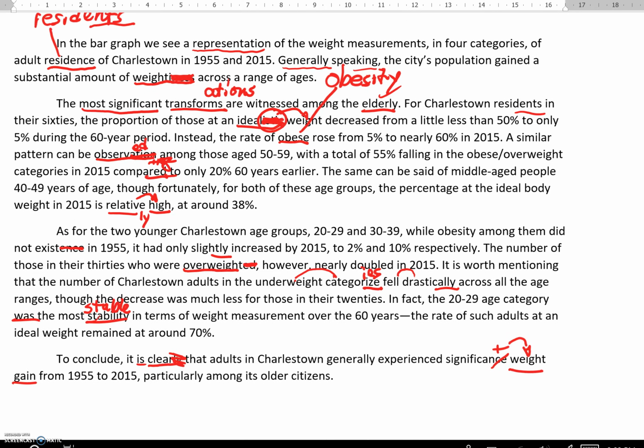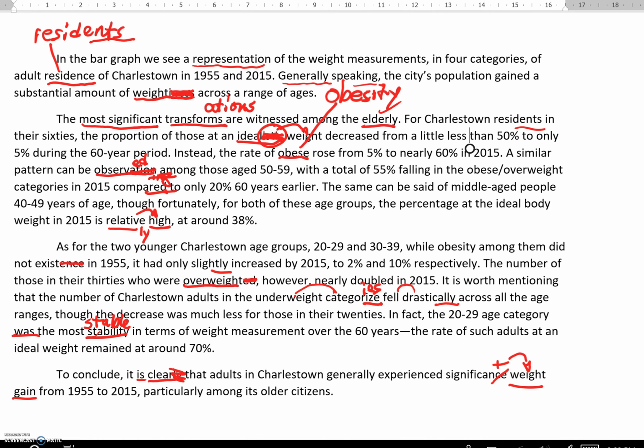Okay, so there we have a number of examples of word form or part of speech mistakes. And so please try the next two practice activities, controlled practice and free practice, and check the videos for the answers after you've given them a try. Good luck.